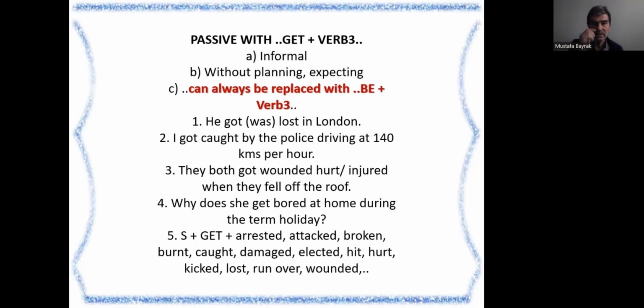5. Subject plus get plus arrested, attacked, broken, burned, caught, damaged, elected. Yes, that president got elected, for example. Do you think that president will get elected?